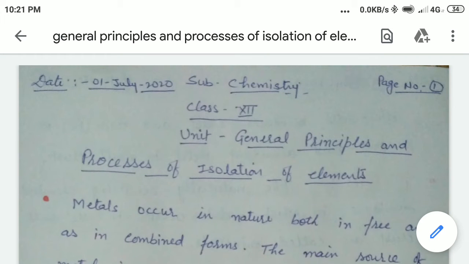Today we are going to start our new unit, General Principles and Processes of Isolation of Elements. In this unit, we read the general principles and processes to extract the element.